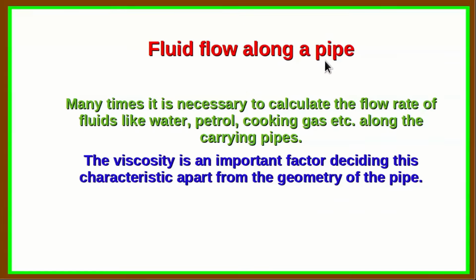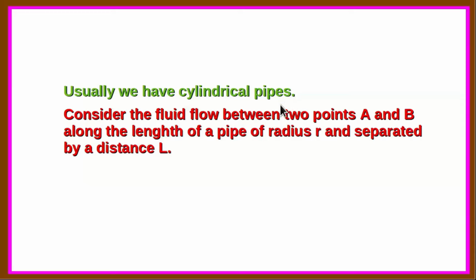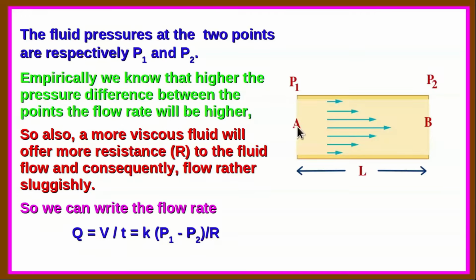Consider the fluid flow along the pipe. Many times it is necessary to calculate the flow rate of fluids like water, petrol, cooking gas, etc. along the carrying pipes. The viscosity is an important factor deciding this characteristic apart from the geometry of the pipe. Usually we have cylindrical pipes. Now consider the fluid flow between 2 points A and B along the length of a pipe of radius r and separated by a distance L, such that the pressures at these 2 points are P1 and P2.